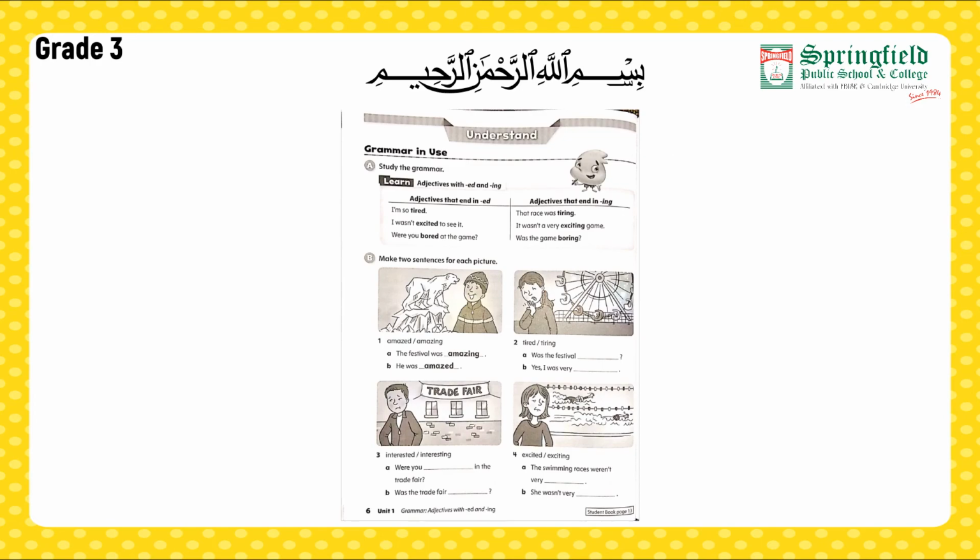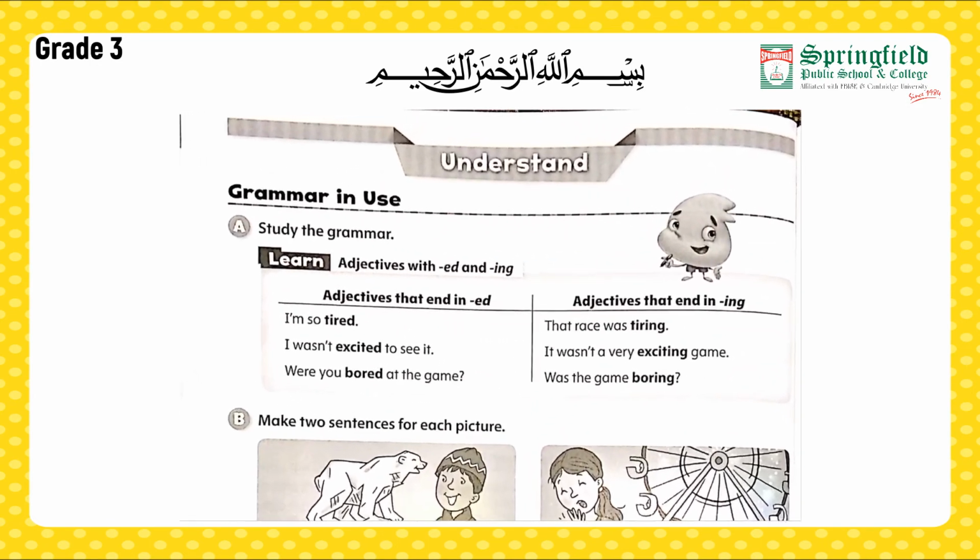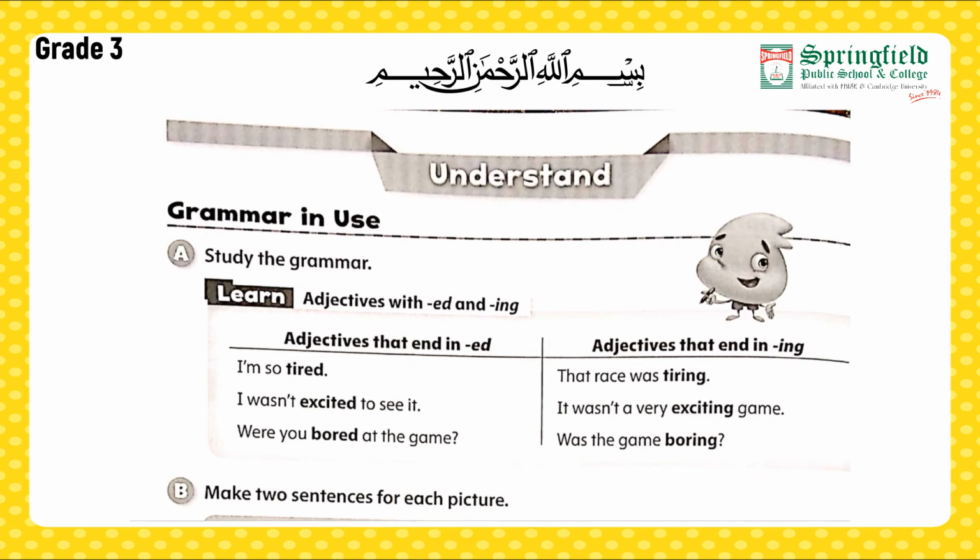Moving forward towards our grammar in use. Part A. Study the grammar. Learn adjectives with ed and ing. Adjectives that end in ed. Adjectives that end in ing. Here we have got a chart that has got 2 columns. Now here we can read the sentences.